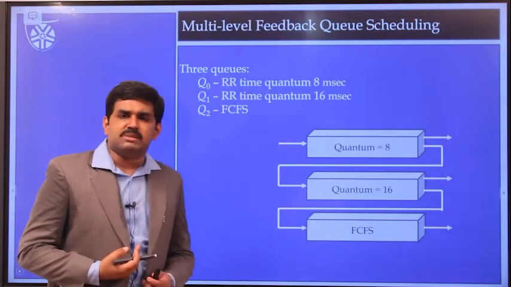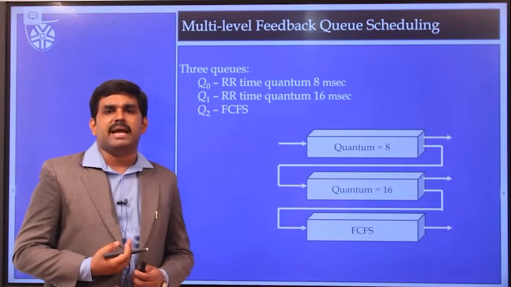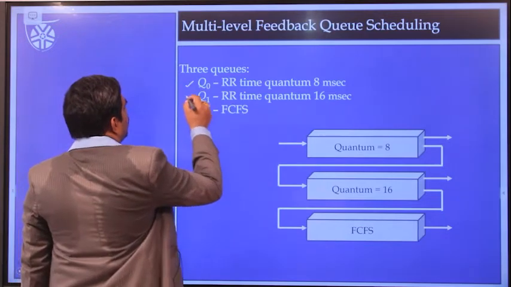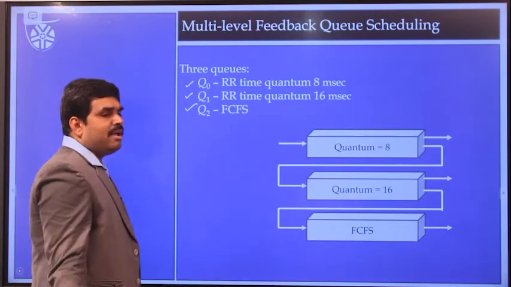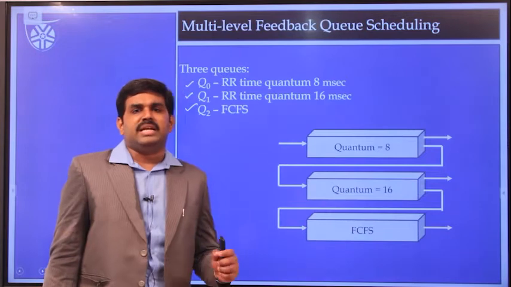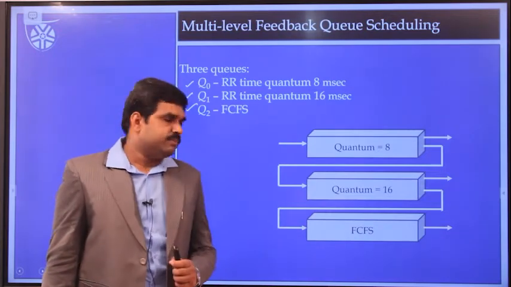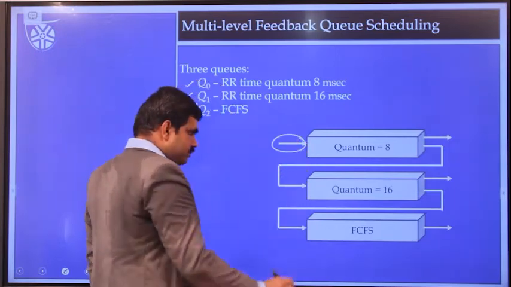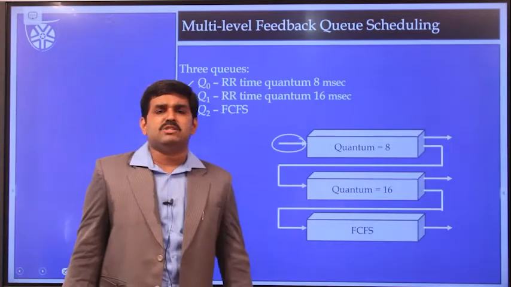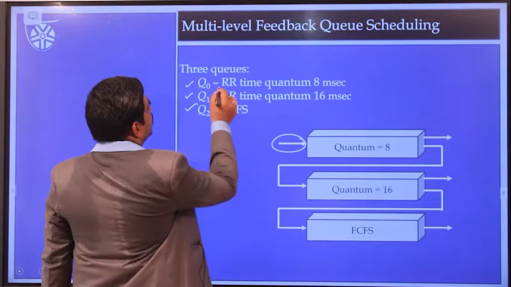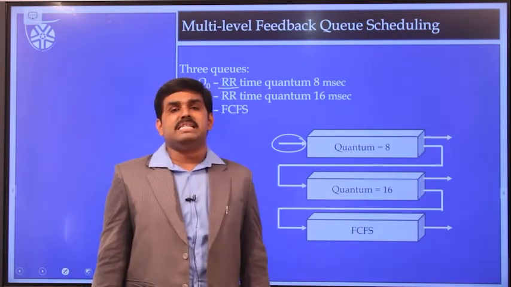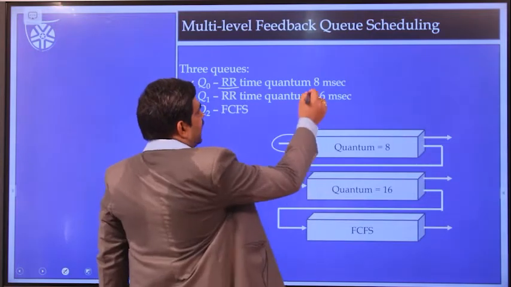Here we have been given a small example of the multi-level feedback queue scheduling algorithm. There are three different queues: Q0, Q1, Q2. Firstly, every process will enter into the Q0 queue. What kind of algorithm is going to be followed here? The round robin scheduling algorithm is going to be followed here. How much time quantum is given? 8 milliseconds of time was given.